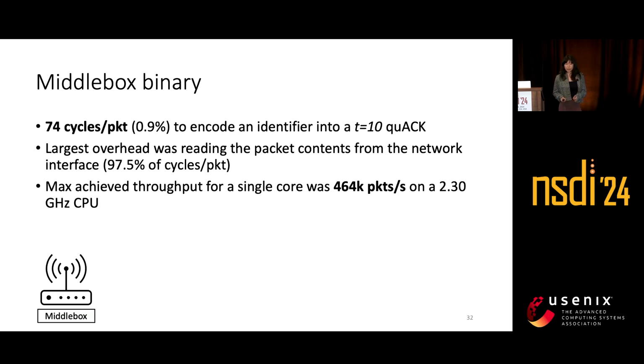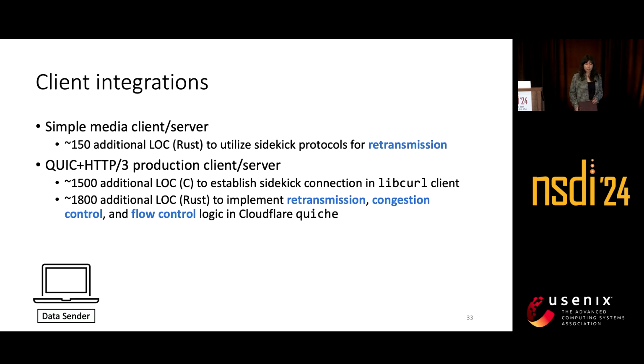Our binary at the middlebox takes about 74 cycles per packet to process a single packet and update the state related to a quACK, since it's just a few arithmetic operations. The largest overhead was reading the packet from the NIC, and in our binary, we achieved a throughput of 464,000 packets per second for a single core.